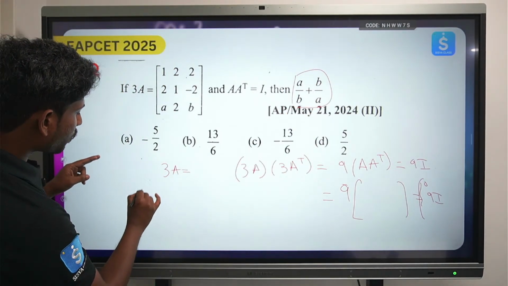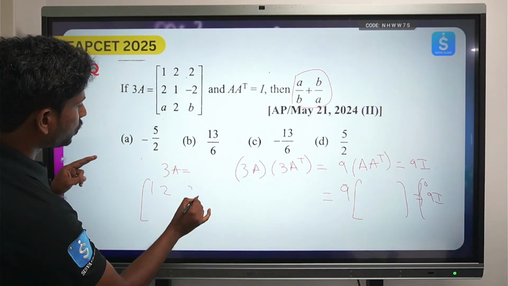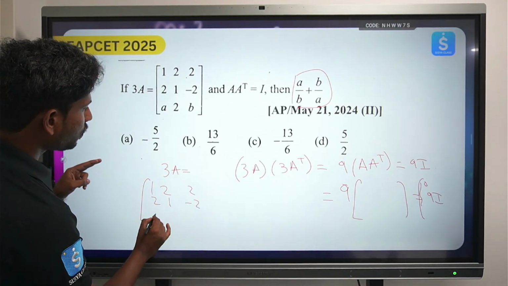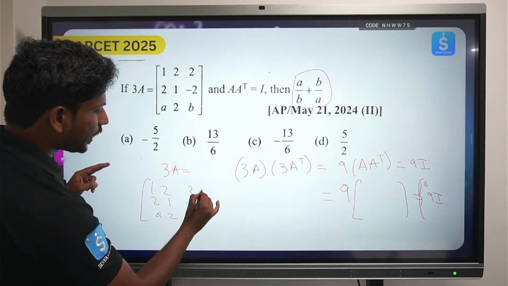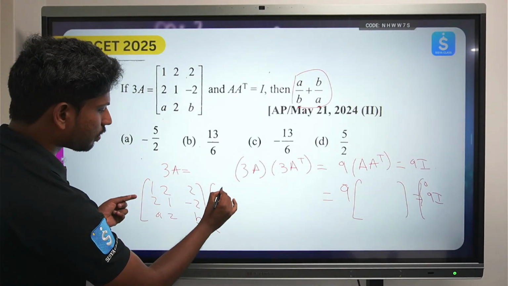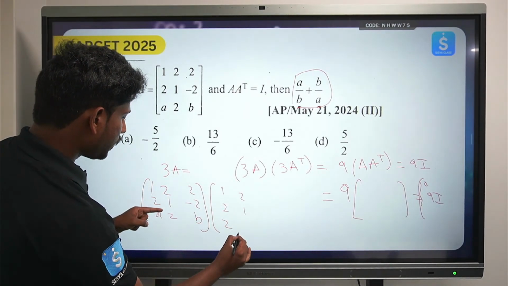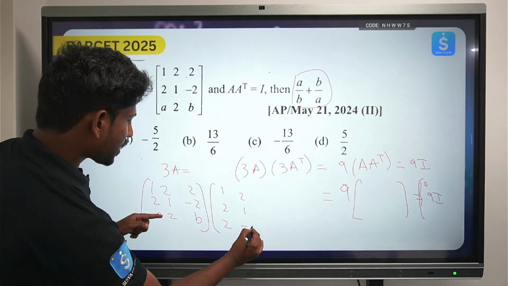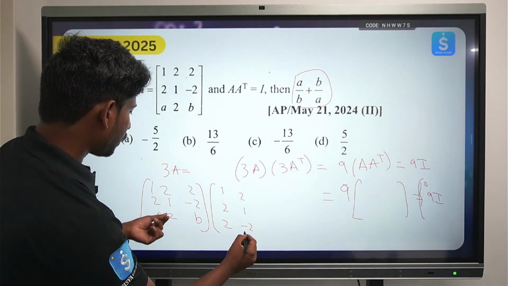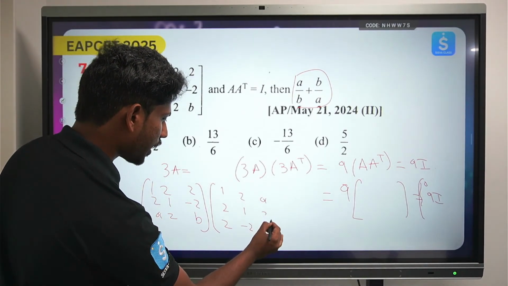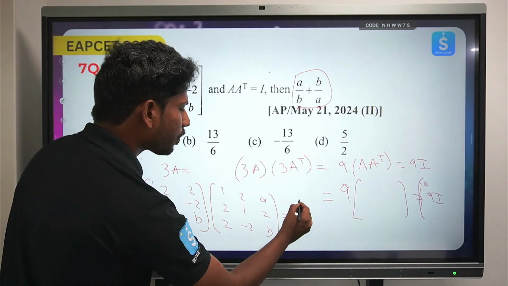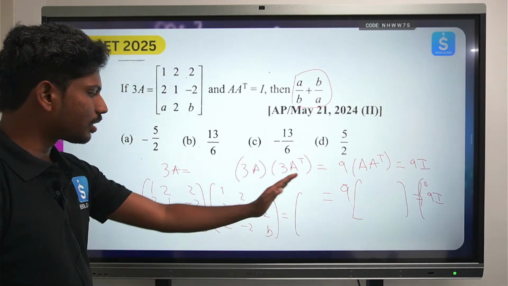So first, you take the matrix 1 2 2, 2 1 minus 2, A 2 B, and take the transpose of this matrix. So this will be 1 2 A, 2 1 2, 2 minus 2 B. Now when we multiply these two, how should the answer come? 1 0 0, 0 1 0.